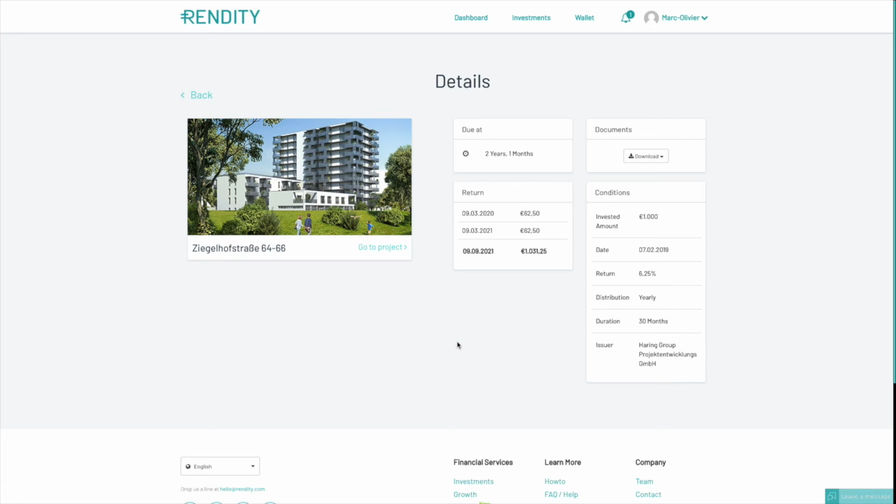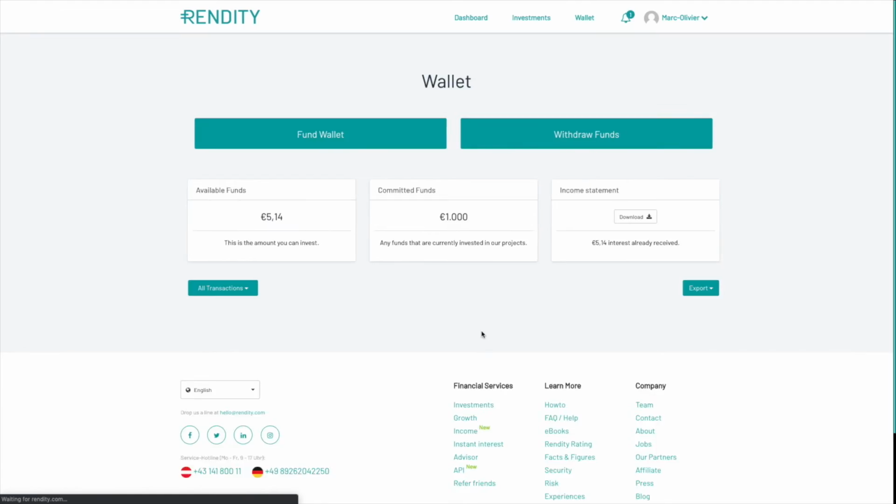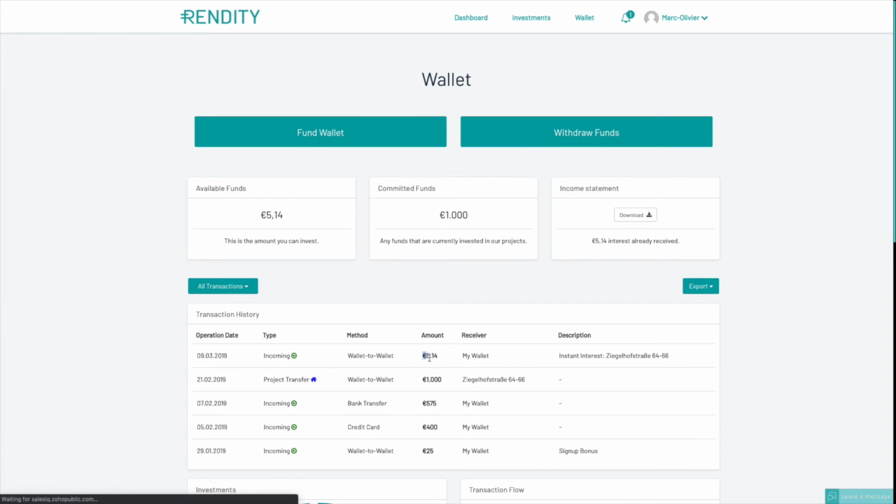So what I want to show you is what I already got from the project here. There was some instant interest at the start. So that's all I received for now, which is 5 euros. I just pretend it was some instant interest while the project was being funded. That's not the actual interest of the project. This will be only next year. So I don't have a lot of data to show you for now.